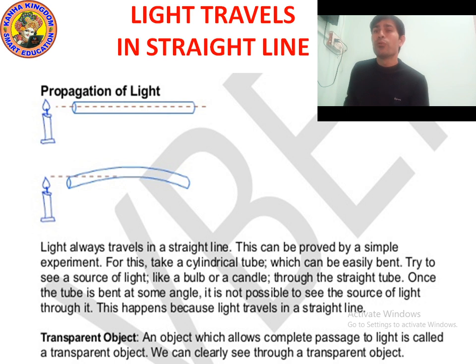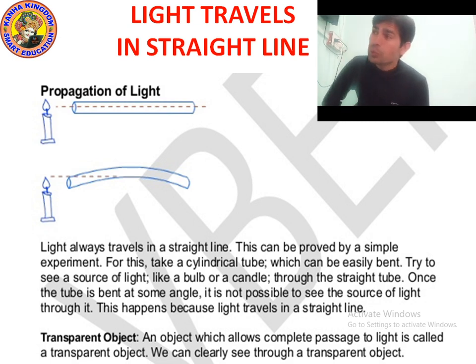This can be proved by a simple experiment. For this, take a cylindrical tube which can be easily bent, and try to see a source of light like a bulb or a candle through the straight tube. Once the tube is bent at some angle, it is not possible to see the source of light through it. This happens because light travels in a straight line. So light always travels in a straight line.